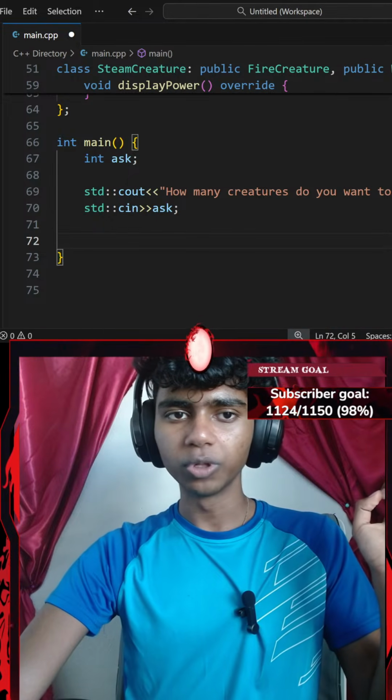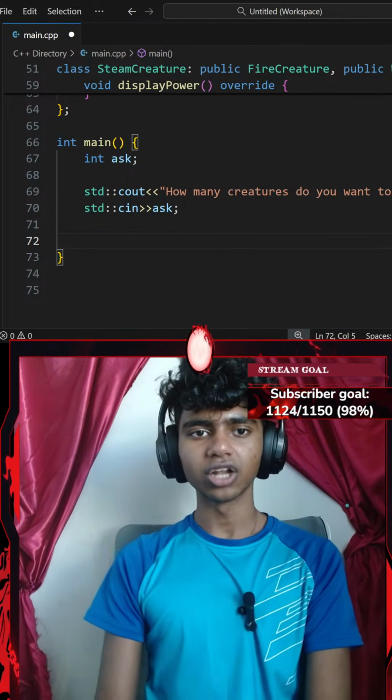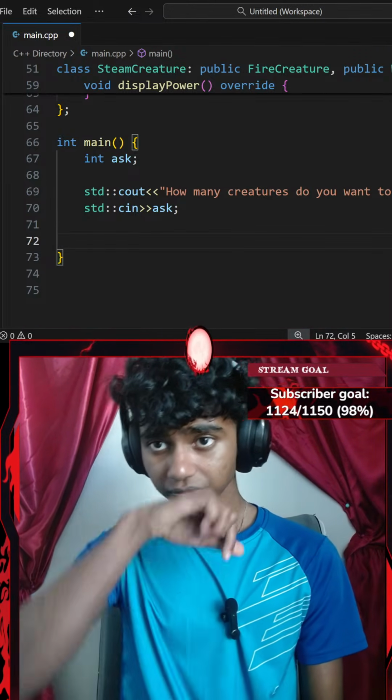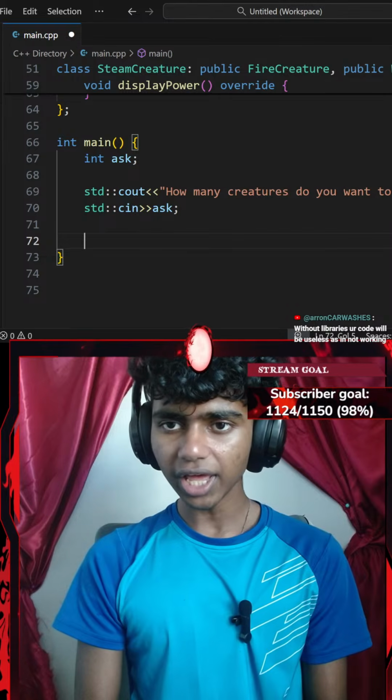Without libraries, your code will be useless as in not working. Oh, I see. I should actually learn about libraries as well in that case. Okay, that said, let's go ahead and add a while loop.